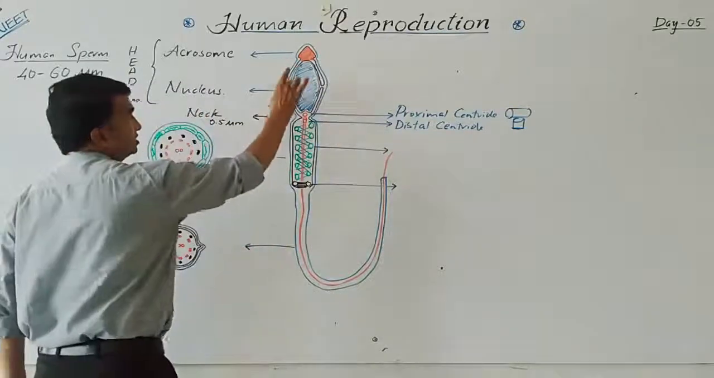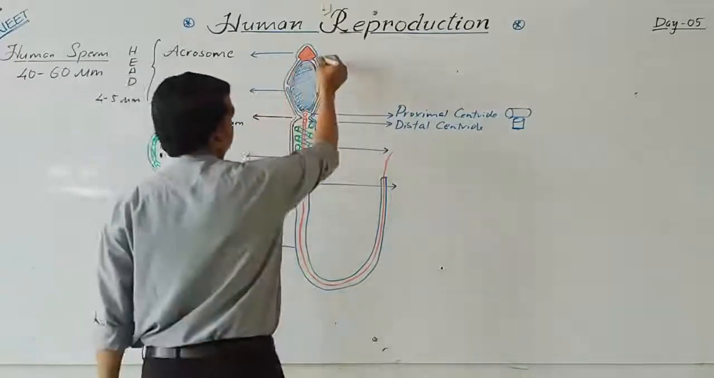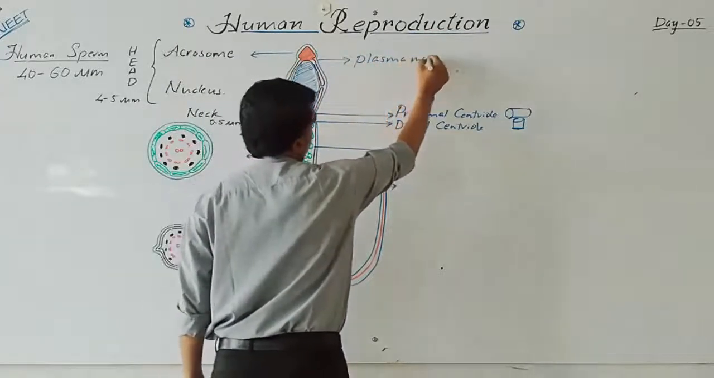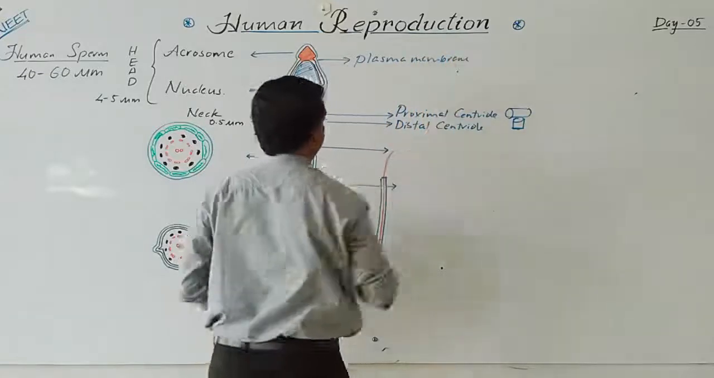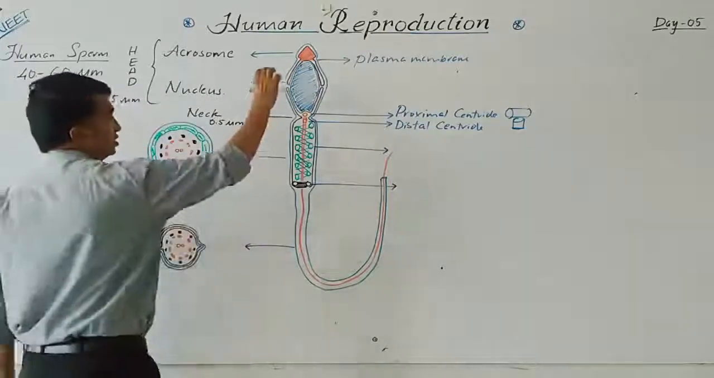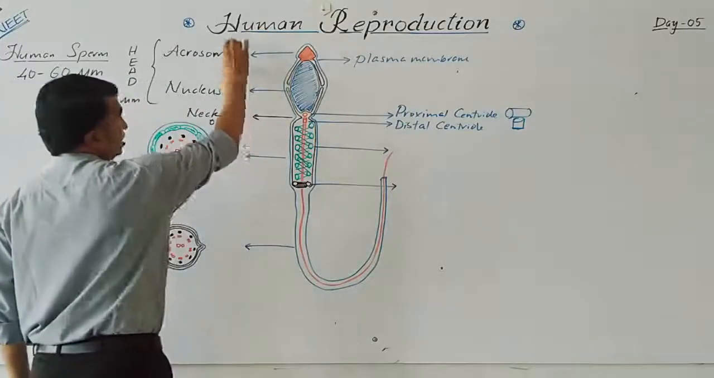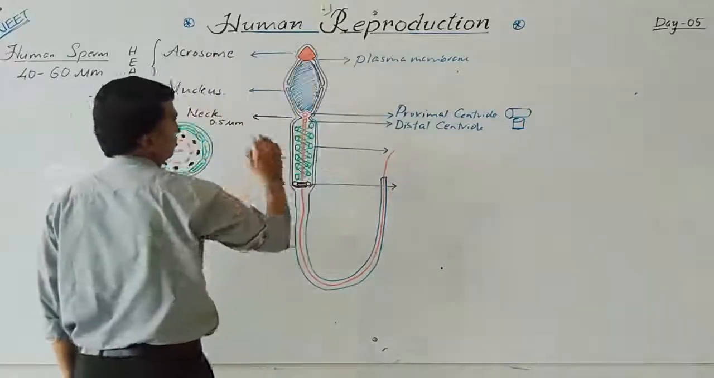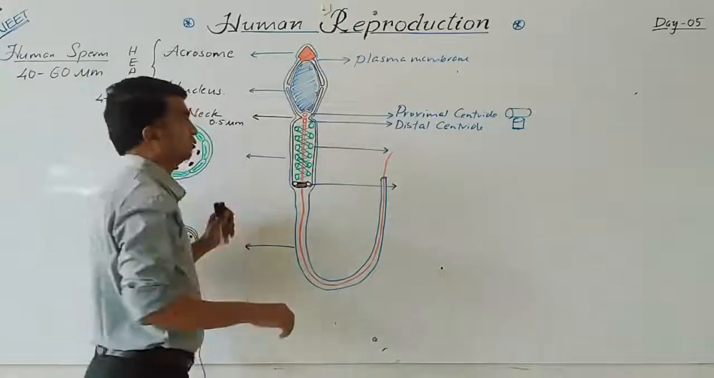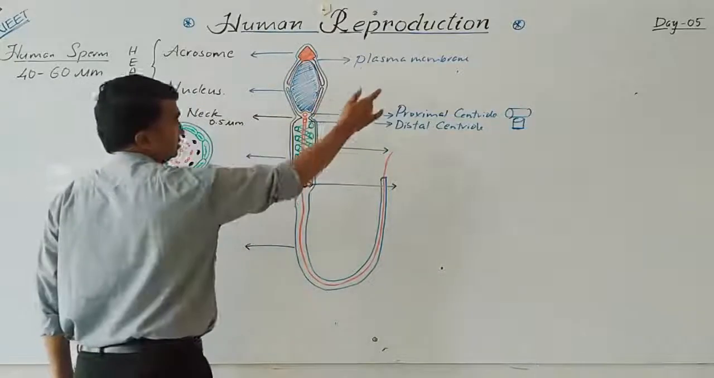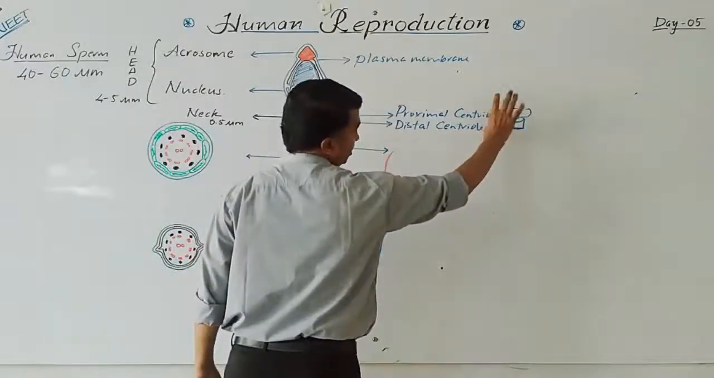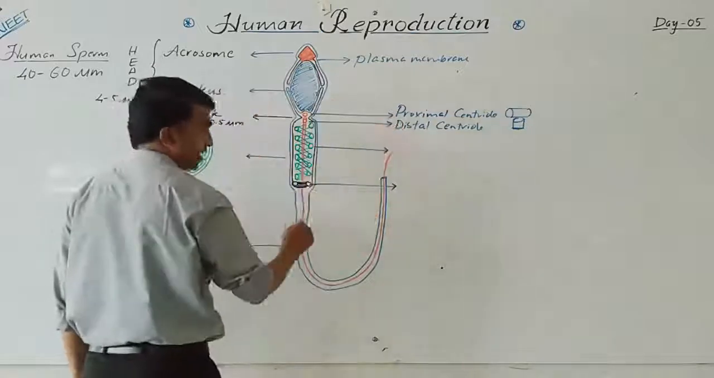Here, the nucleus and acrosome both are covered by the plasma membrane. The same plasma membrane will cover the complete structure. So the head consists of nucleus and acrosome, and both are covered by the plasma membrane. The nucleus is covered by, as usual, a double membrane, the nuclear membrane. In the neck region, where the centrioles are, the proximal centriole and distal centriole are at a 90-degree angle to each other. From the distal centriole, the axoneme is produced.